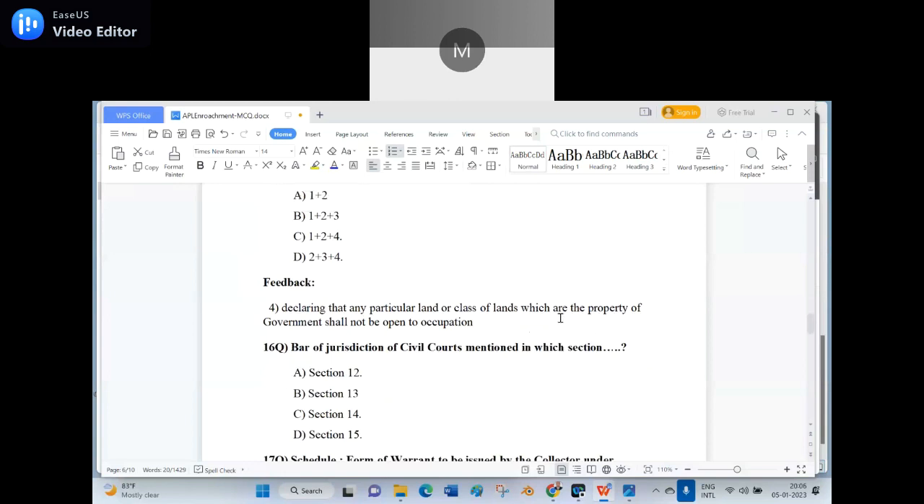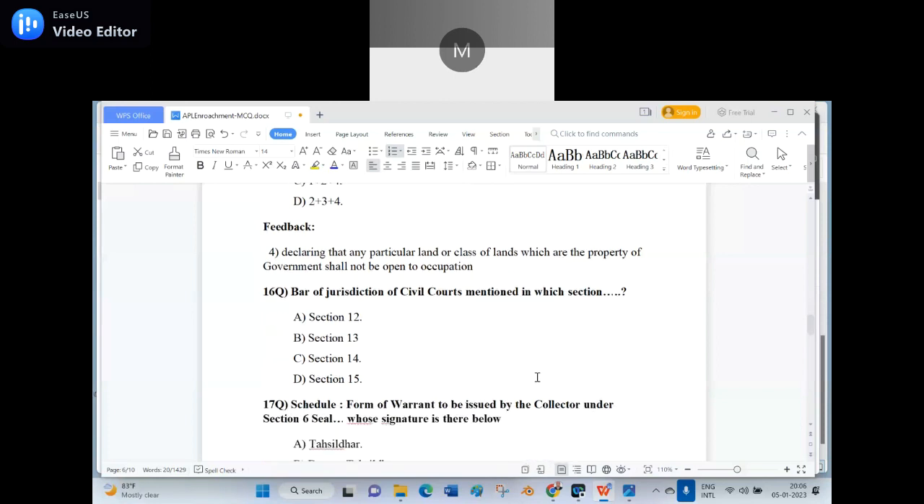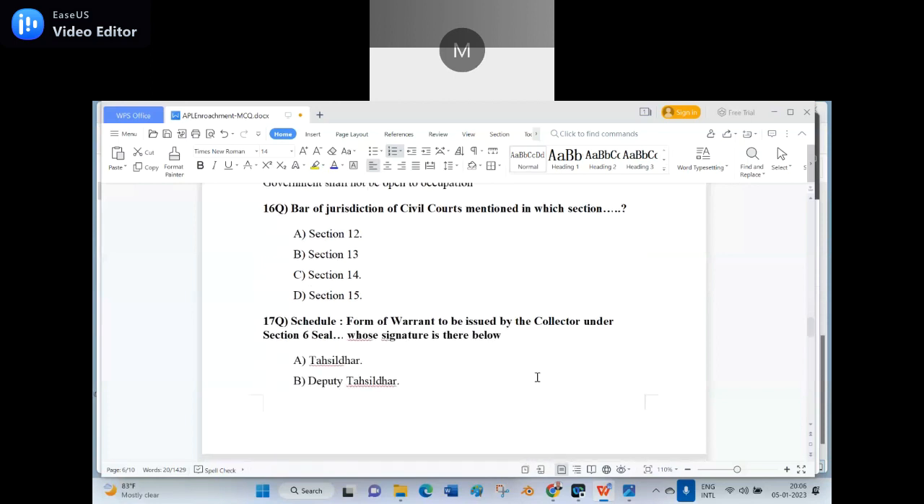Anyone can unmute and read the 16th question? Bar of jurisdiction of civil courts mentioned in which section? Option A, section 12, option B, section 13, option C, section 14, option D, section 15. Option C is the right answer. Bar of jurisdiction of the civil courts is clearly mentioned: in certain cases, civil court doesn't have a right to entertain the case.